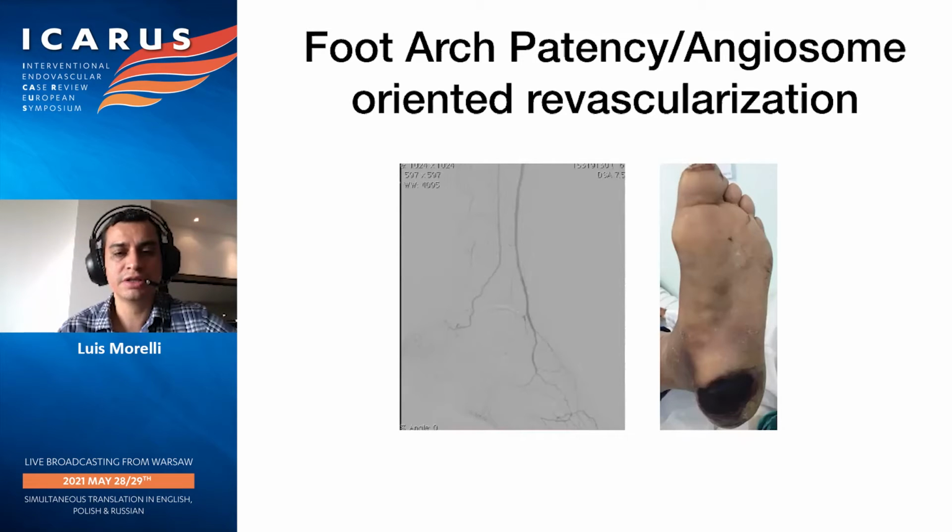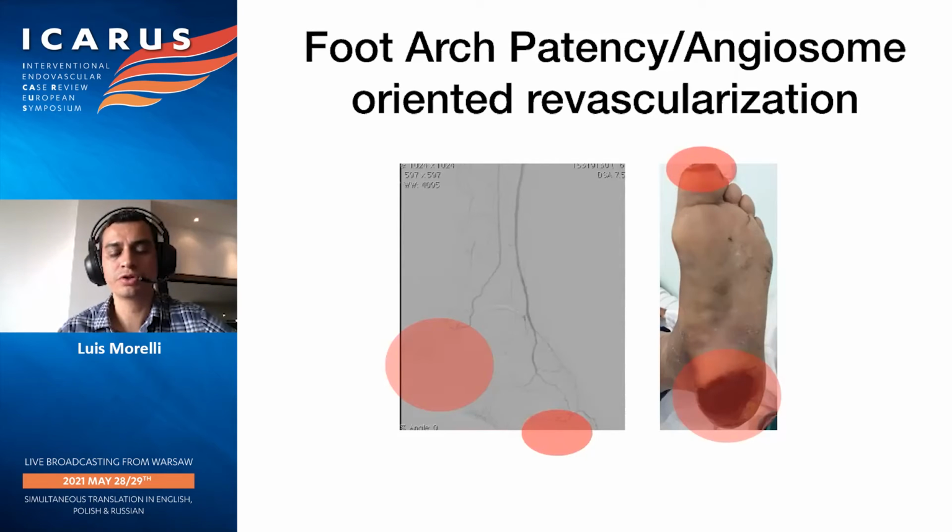You can see in the angiogram that there are areas that are not really perfused, like the heel of this patient, and if we also take a look at the foot, we see an area of necrosis located in this hypoperfused area. We correlate that with no direct flow to the foot arch, which also correlates with the lesion we found in the toe.